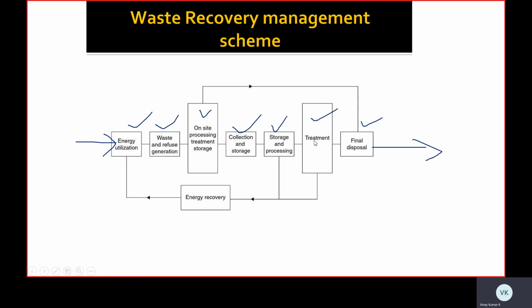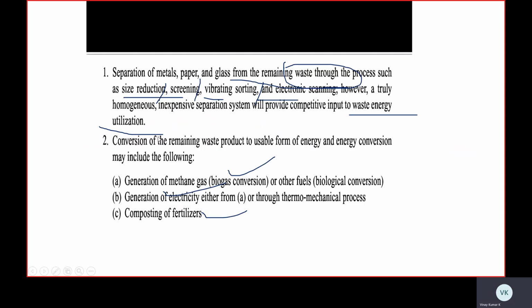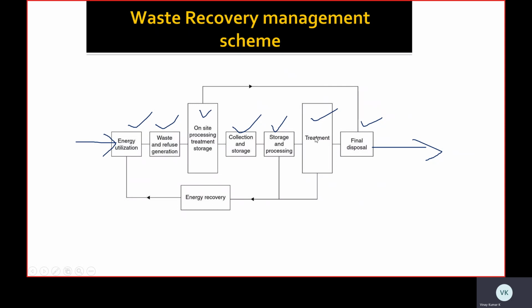That is, we can generate methane gas or generate electricity, or we can use the waste materials as fertilizers. So after treatment, bifurcating waste materials into different usable forms, the final non-usable output will be disposed of in the final disposal chambers. Here a control loop will be there from the storage, processing and treatment units to energy utilization, and from on-site processing and treatment to storage to final disposal.